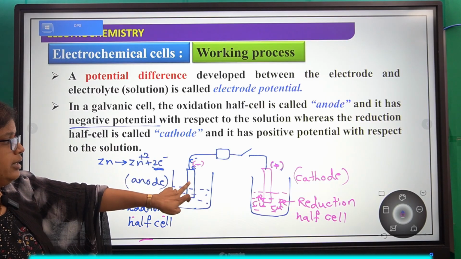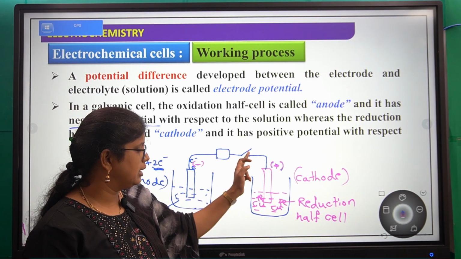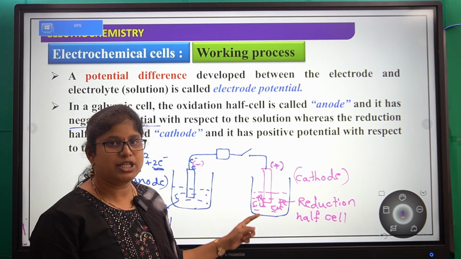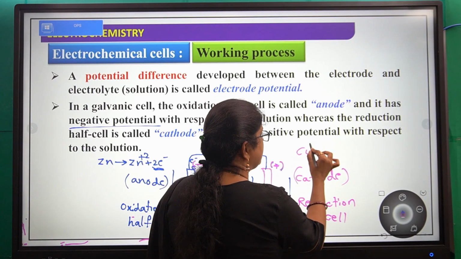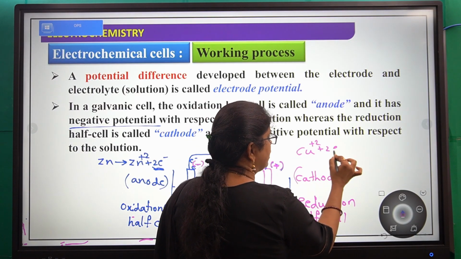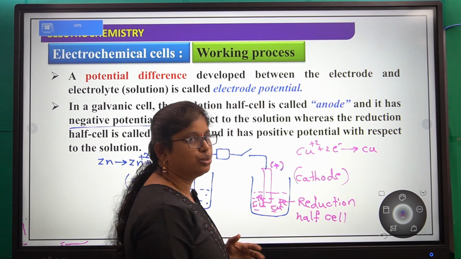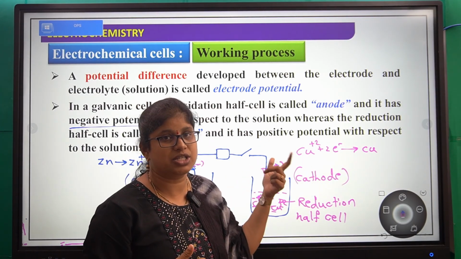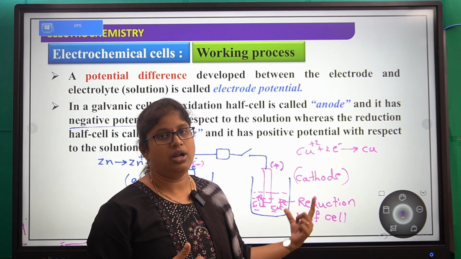The electrons are entering from this electrode through the electrical wire into this half cell. Here copper plus 2 gains the 2 electrons and converts into copper. This reaction is a reduction reaction. That's why this half cell is called the reduction half cell.